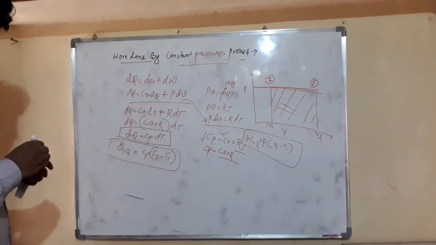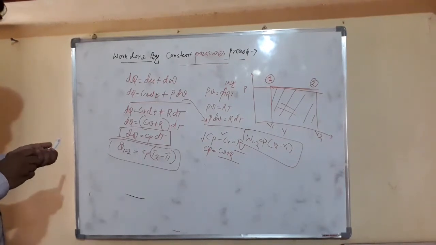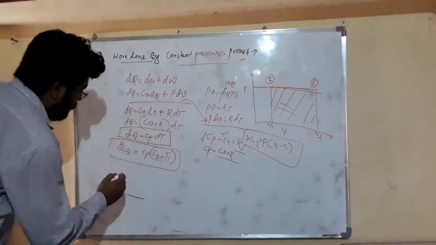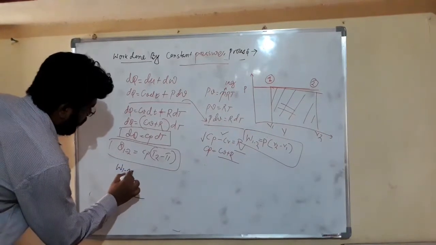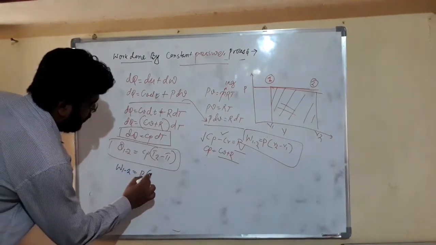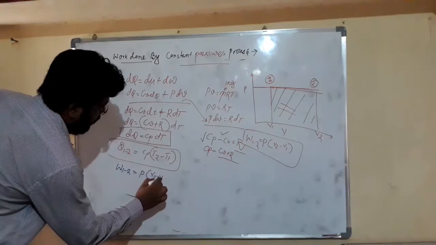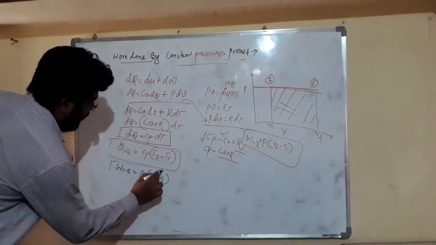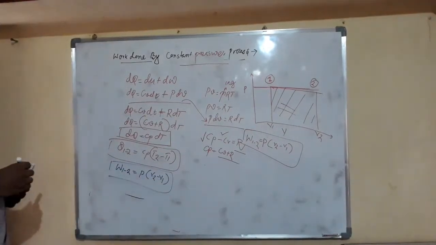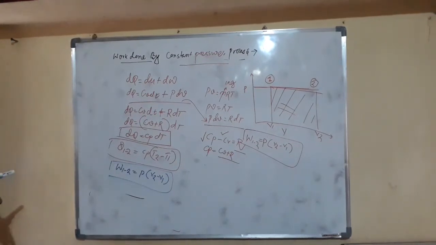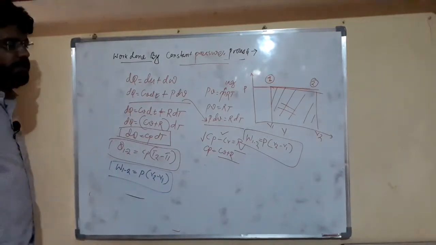So work done from 1 to 2 is equal to P, which is constant, times (V2 minus V1), and our heat transfer Q1 to 2 is equal to Cp (T2 minus T1). Now friends, this is all about work done and heat transfer by constant pressure process.